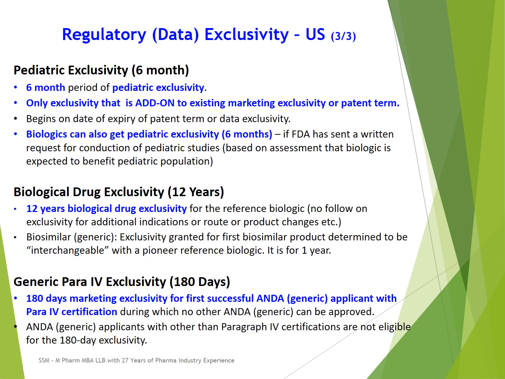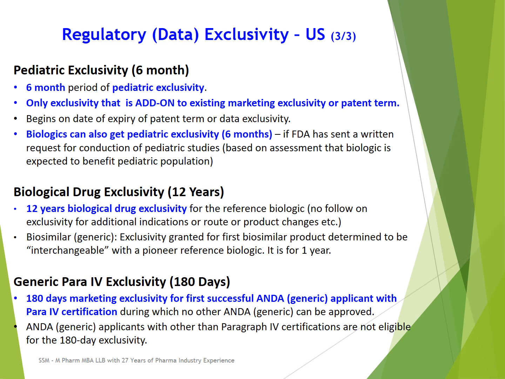So if this happens and the innovator company goes to court, then FDA grants a 30-month stay. FDA will not approve the generic version until 30 months, or until the court's decision is out. So based on the court decision, if the court says that the product of this generic applicant is not infringing these patents, or if these patents are invalid or unenforceable, then FDA will approve the para 4 generic application.